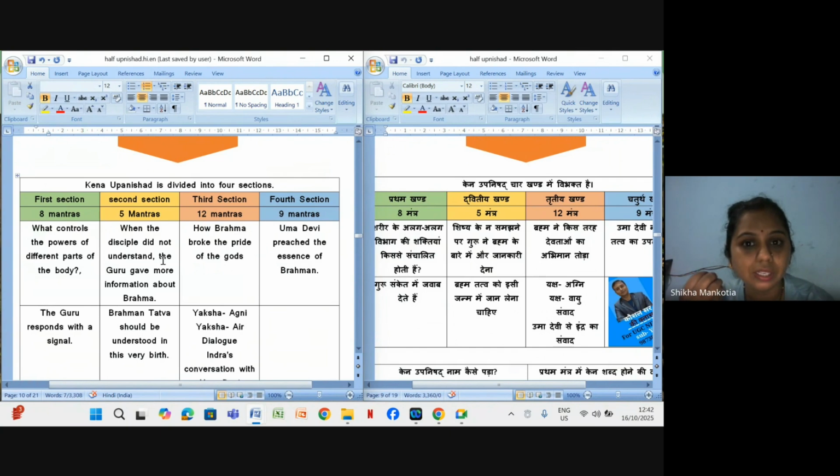So who controls all the functions of these body parts? The guru to whom they ask this question responds with a signal, meaning with actions or gestures, right?